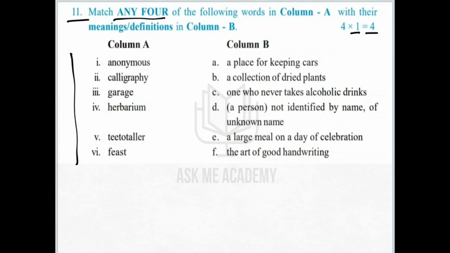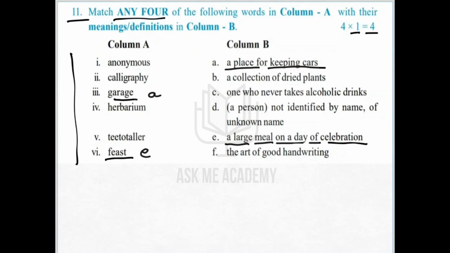So the first thing, for Telangana you have a choice, so you can select the easiest words. So the first word I am going to select is garage. Garage, we know it's a place where you keep the cars. So a place for keeping cars. This is the answer A. Then the easy word is feast. Feast means a large meal which is prepared during celebrations. So a large meal on a day of celebration. So this is E, much easier.